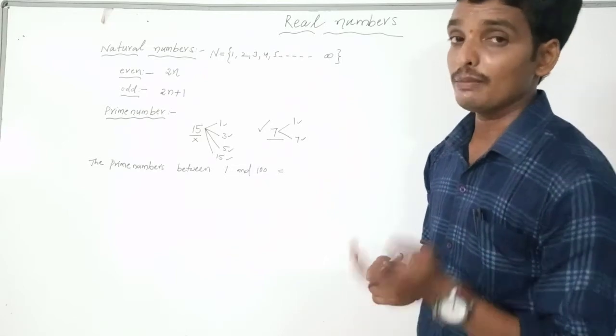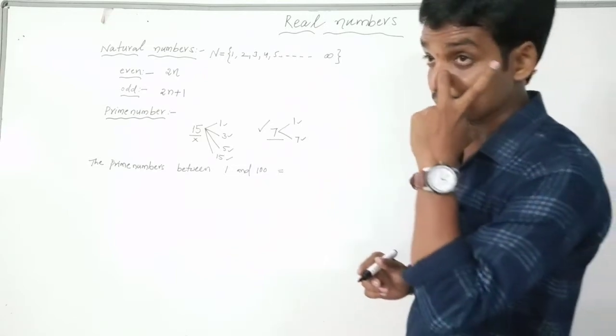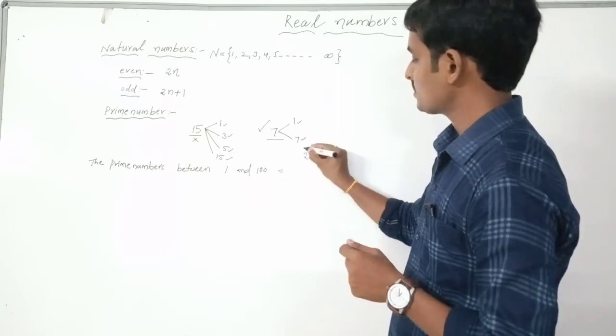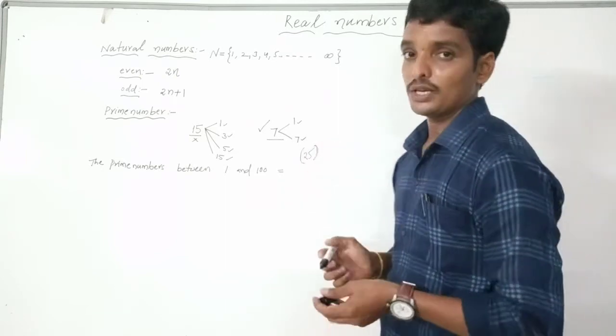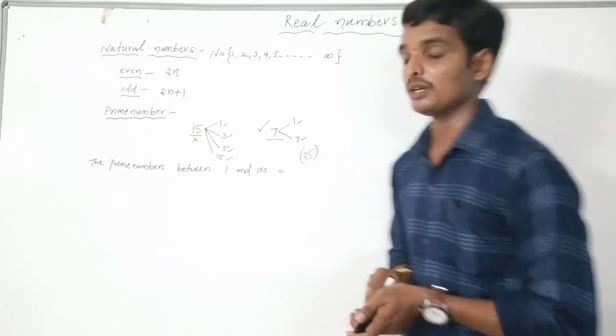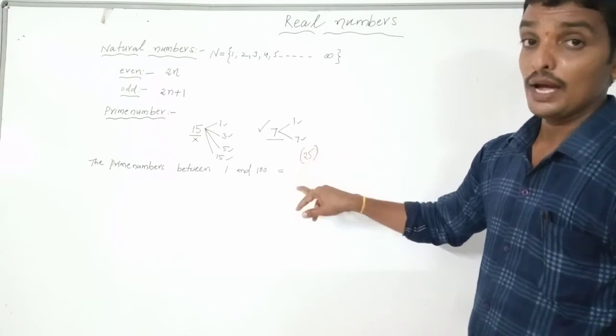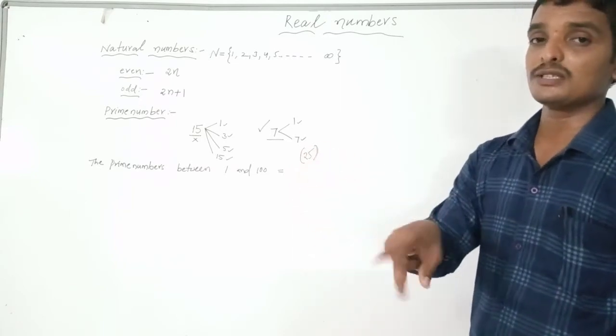How many prime numbers are there between 1 and 100? Those are 25 numbers. What are they? You have to write yourself. I will tell you something. 2 is a prime number. The first, least prime number is 2, and the only even prime number is also 2.